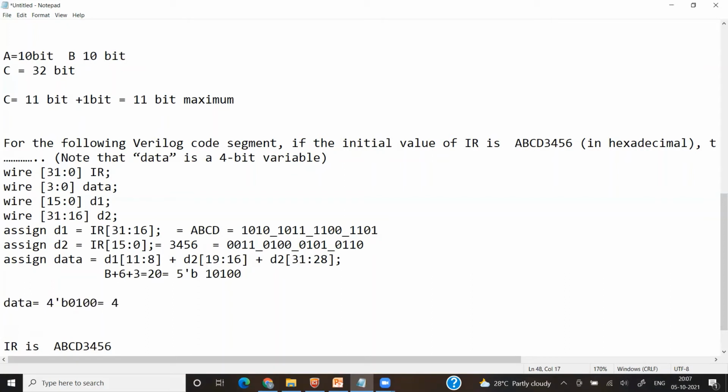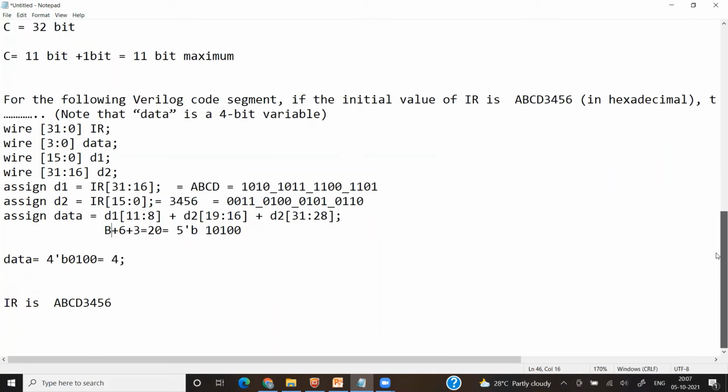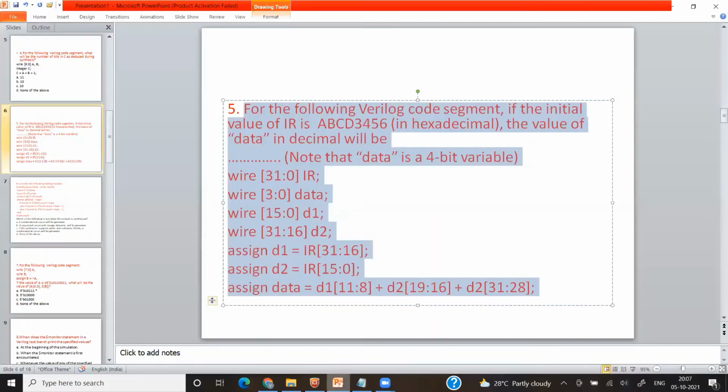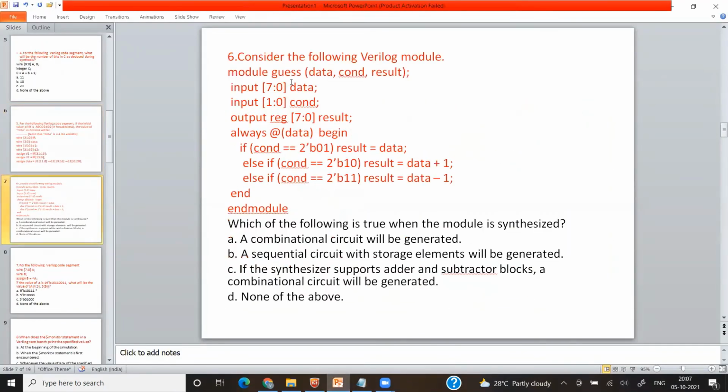That is 4. So that is the final result. Okay, so here again I am saying D1 11 down to 8. So 11 down to 8 means this value. Here it is 11. By mistake I had written 10, but B means it is 11. So its answer will be 4. So we'll move to the next question.